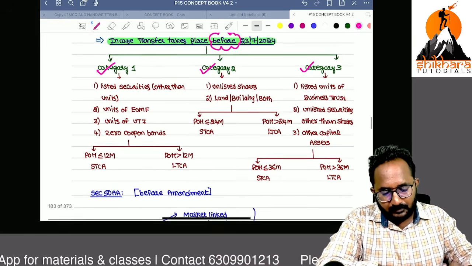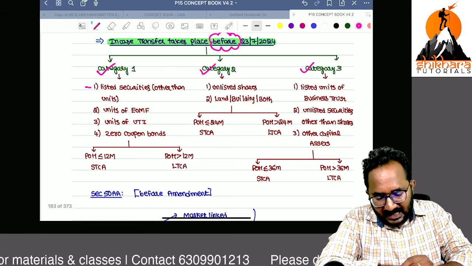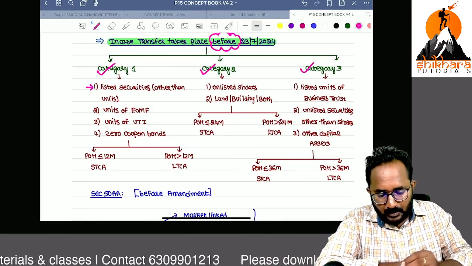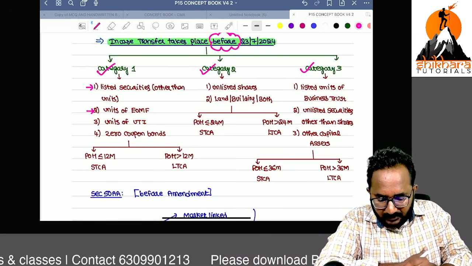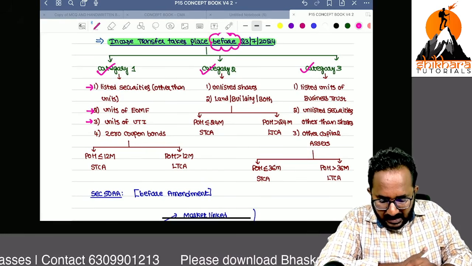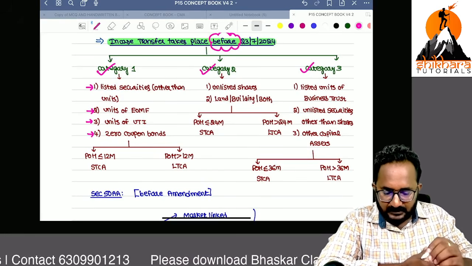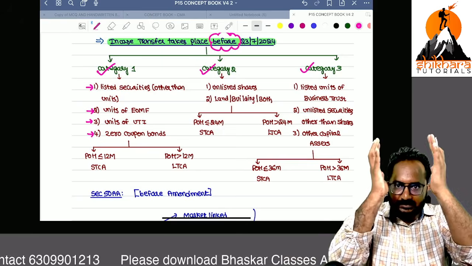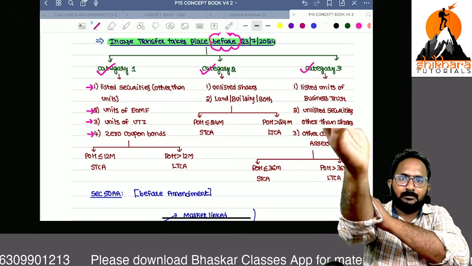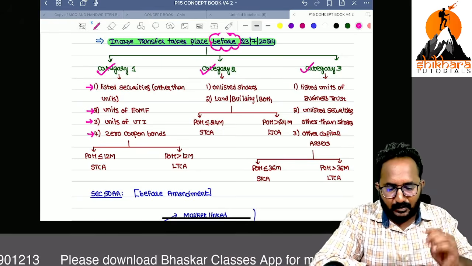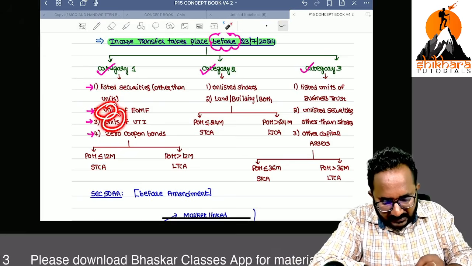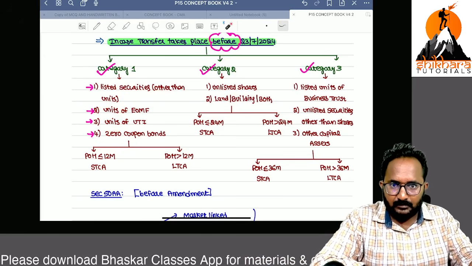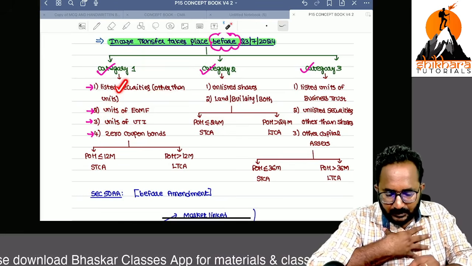First, listed securities other than units, units of equity oriented mutual fund, units of UTI, and zero coupon bonds. Remember this is category 1. Listed securities other than units, because we are covering the units separately. Zero coupon bonds are also listed.